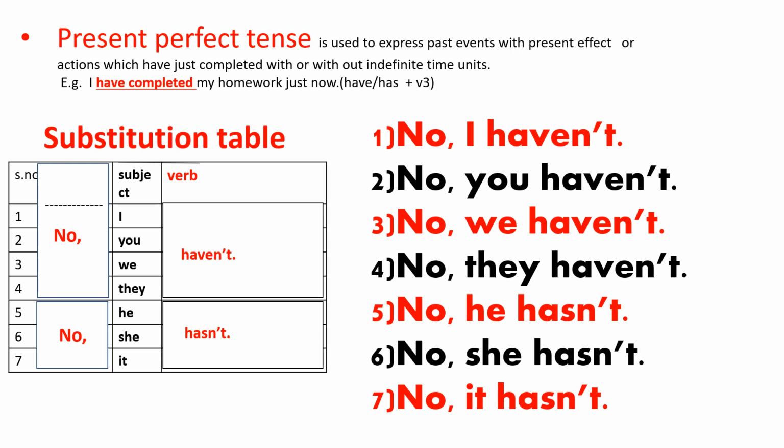No, it hasn't. So far, we have given seven short responses for the 7 questions we made earlier. Have I completed my homework? Have you completed your assignment? Has he completed the assignment, like this? For all these 7 questions, we have given here 7 responses in short form.